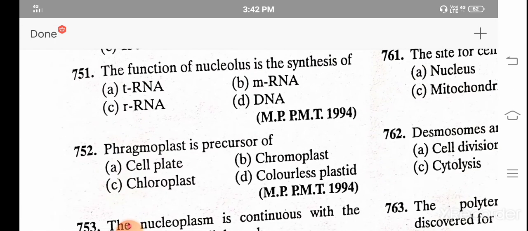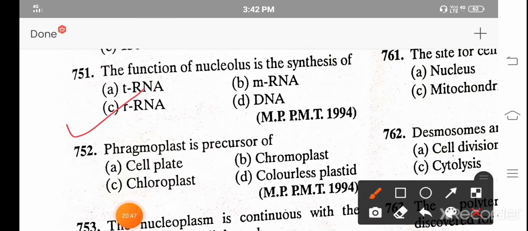The function of nucleolus is the synthesis of A. Transfer RNA, B. Messenger RNA, C. Ribosomal RNA, D. DNA. And the correct answer is C. Ribosomal RNA.